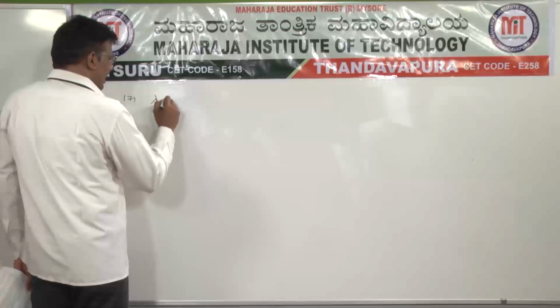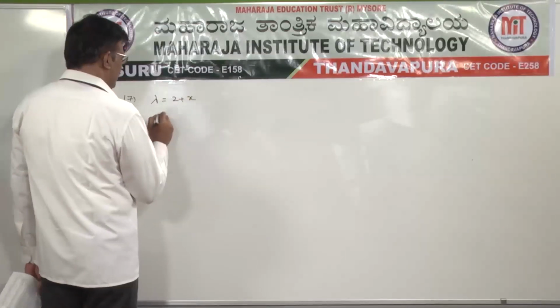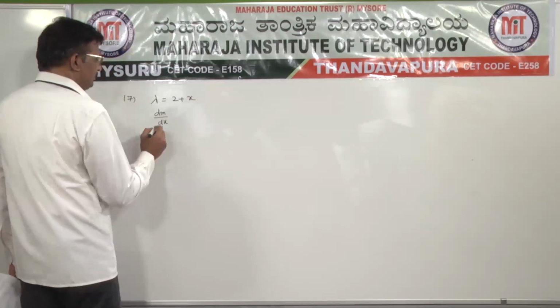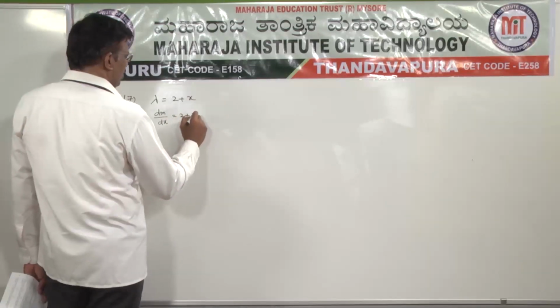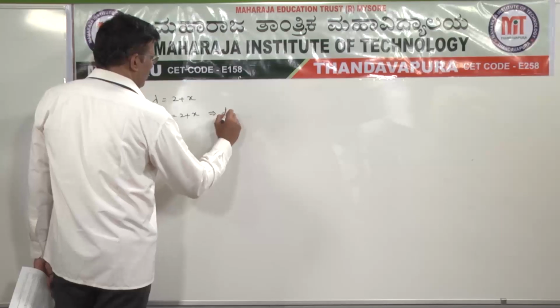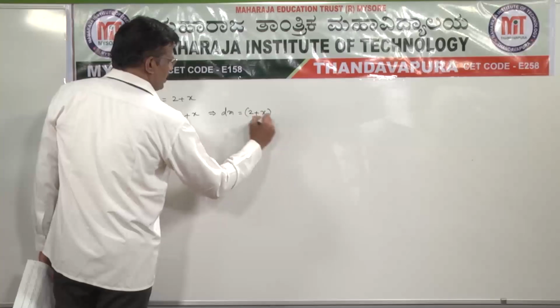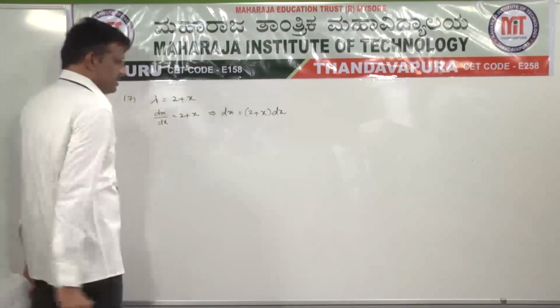17th question. Lambda is given as 2 plus x. Lambda is nothing but linear mass density. dm by dx is equal to 2 plus x, that implies dm is equal to 2 plus x into dx.